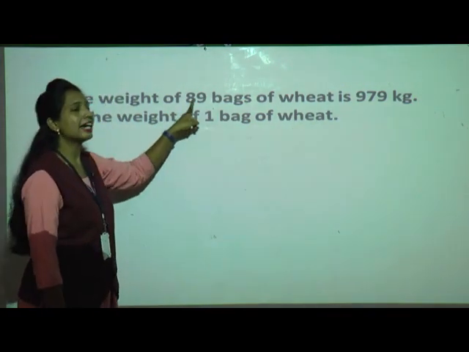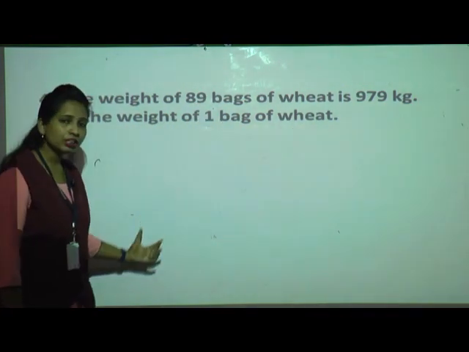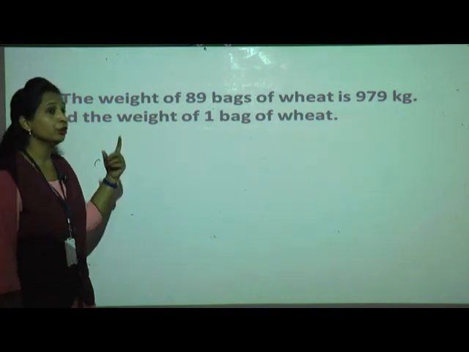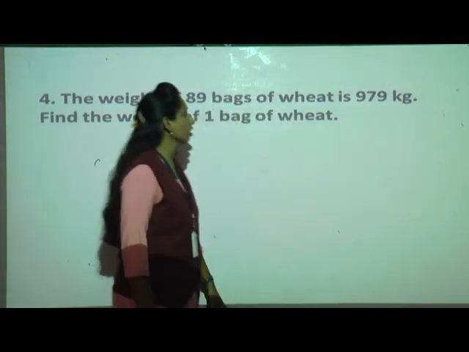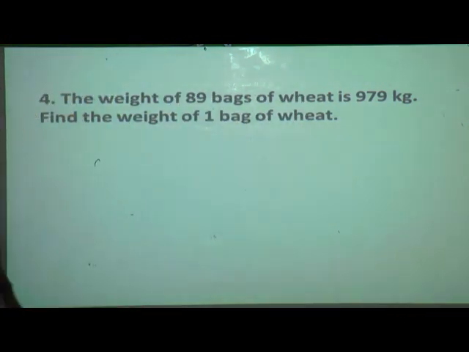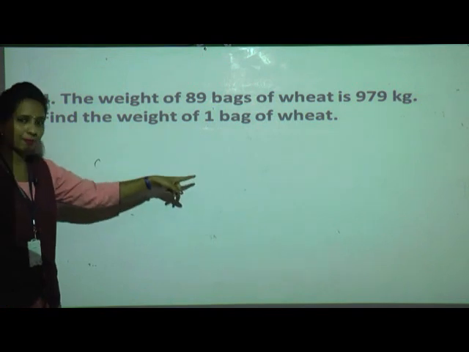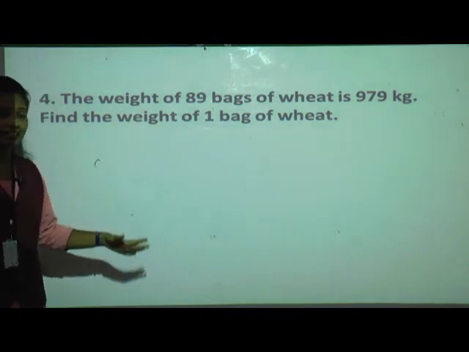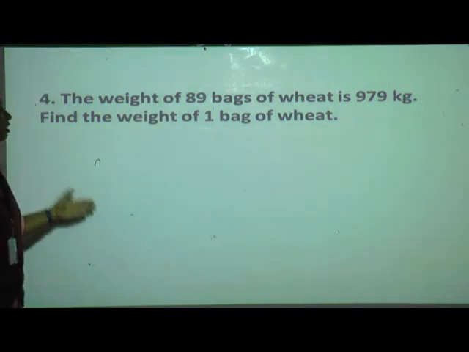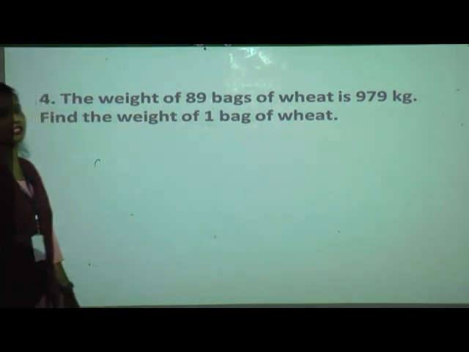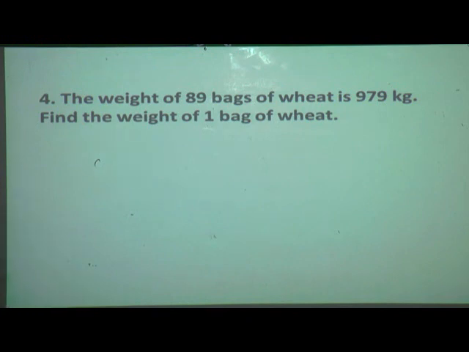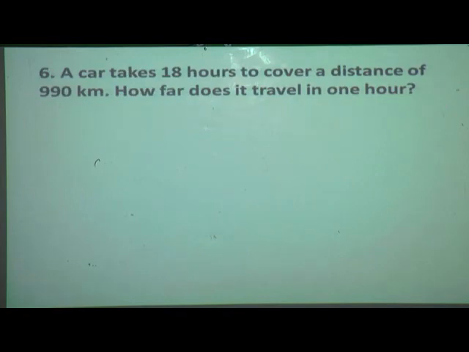979 divided by 89. So do the division, you will get the answer. Don't forget to write the answer in kg only. Okay. But what are we finding here? The weight of one bag. So we have to write in kg. So whatever the answer will come, the weight of one bag of wheat is equal to dash dash kg. Understood? Clear till here? Now one more example I will explain for you.